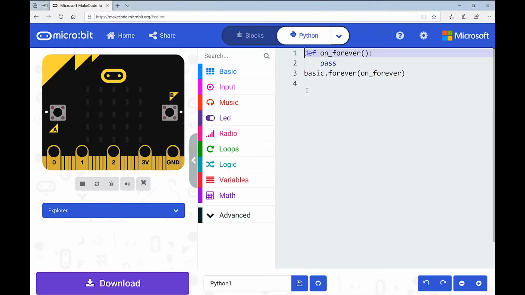Right, so when I've toggled, I can see clearly here that I have already got 3 lines of code. And that's because there were 2 blocks on the screen at the start, as usual, on start and forever. Now I'm going to delete these lines of code because I don't want them.